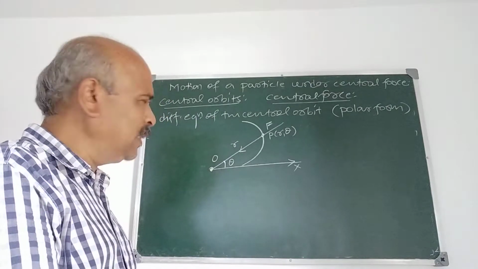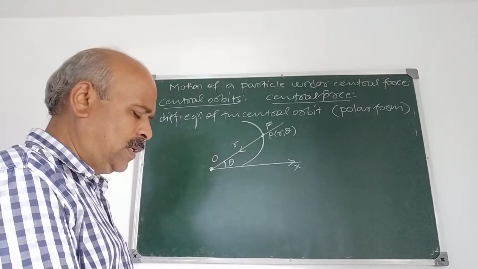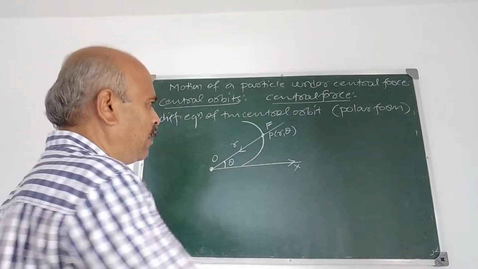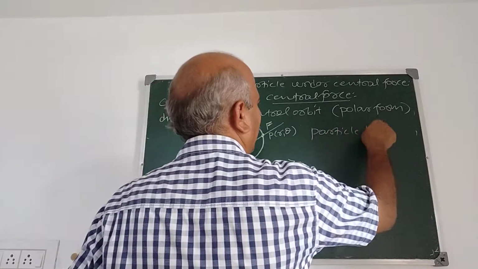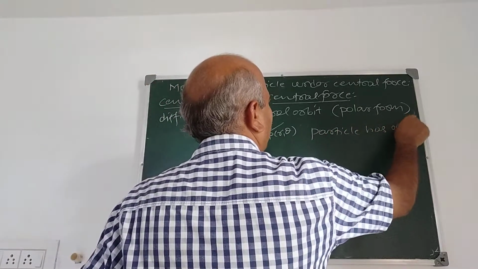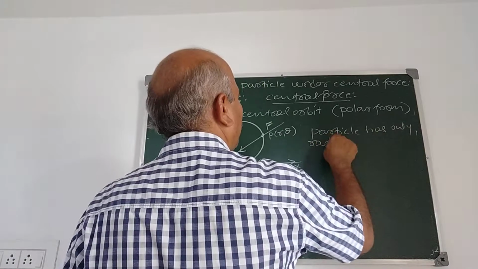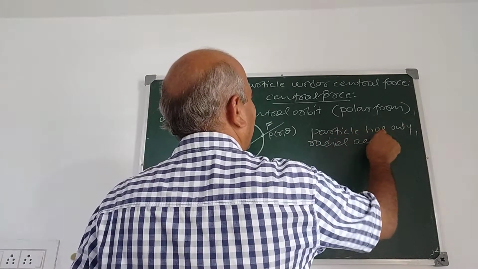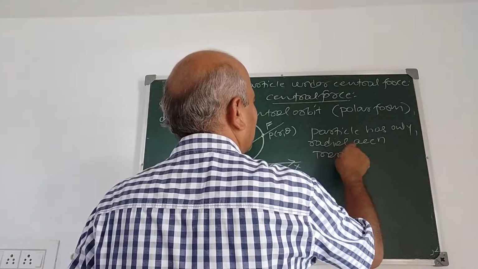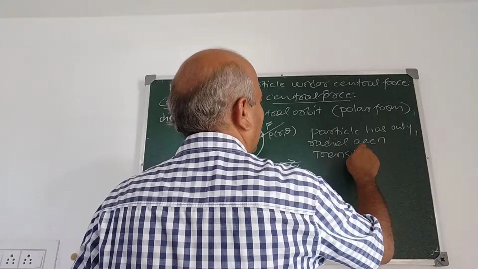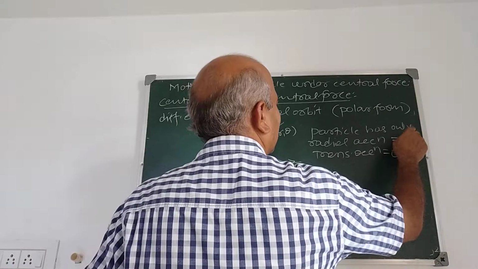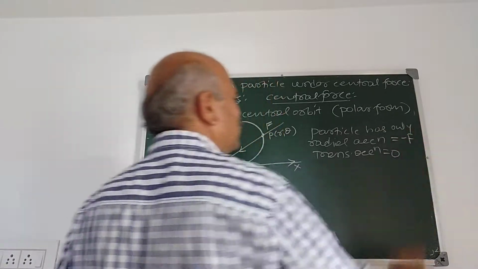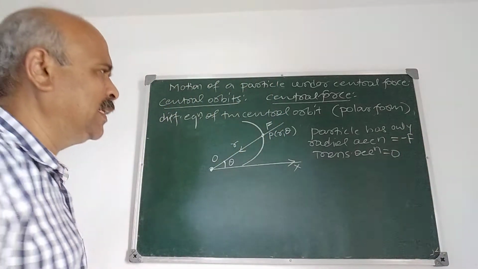Since the acceleration is always directed towards O, the particle has only radial acceleration, and transverse acceleration is 0. Radial acceleration magnitude is minus f.